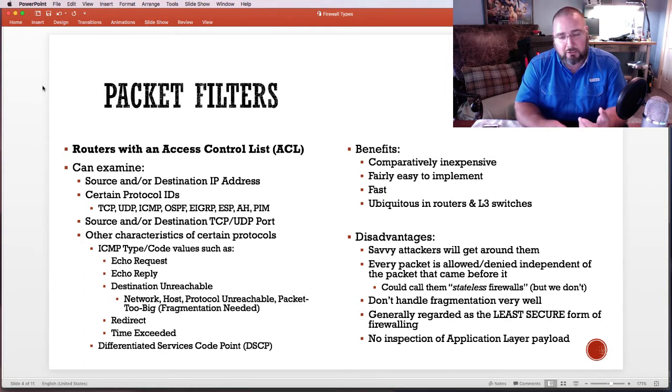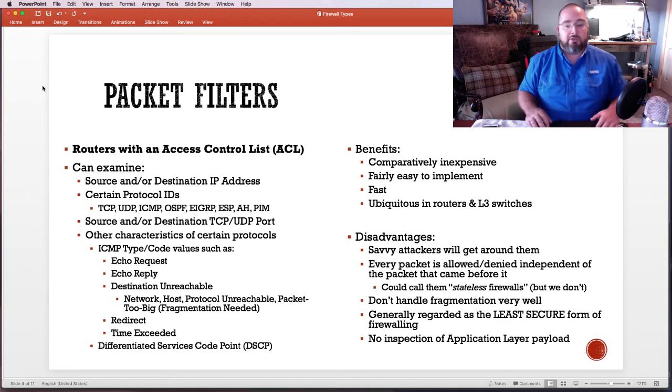They can get a little more granular depending upon the particular protocol that you're trying to inspect. For instance, ICMP is comprised of a whole series of type and code values. It's like a good old-fashioned ping message, which is ICMP echo request and echo reply. It can identify those. It can identify packet too big, network unreachable, protocol unreachable, port unreachable, and most of the other ICMP message types that you would think of that are out there.